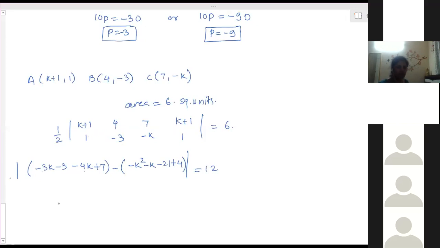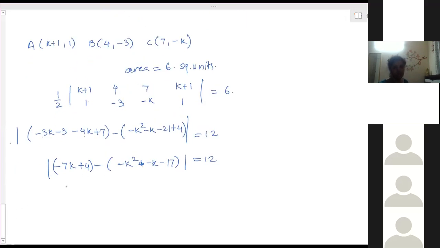So minus 3K minus 4K minus 7K plus 4, minus K square minus K minus 17 is equal to 12. Open the bracket.